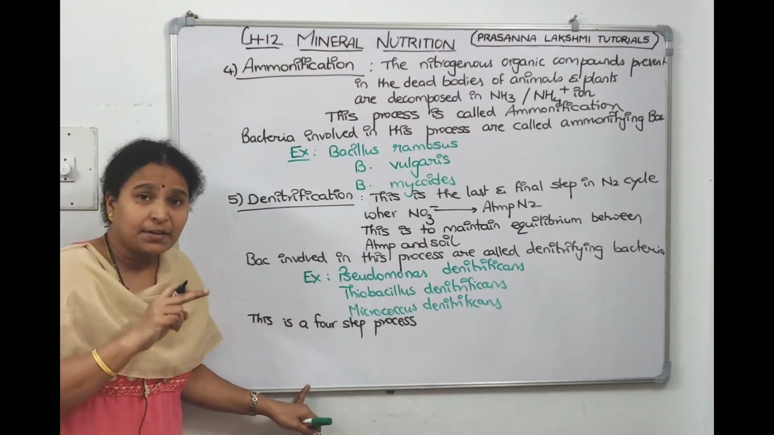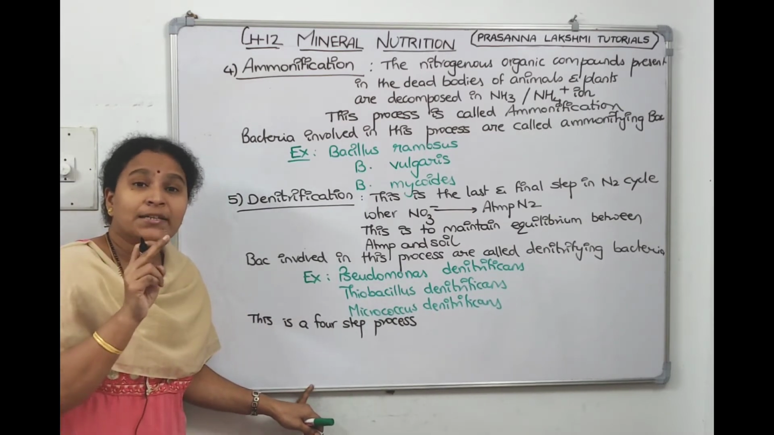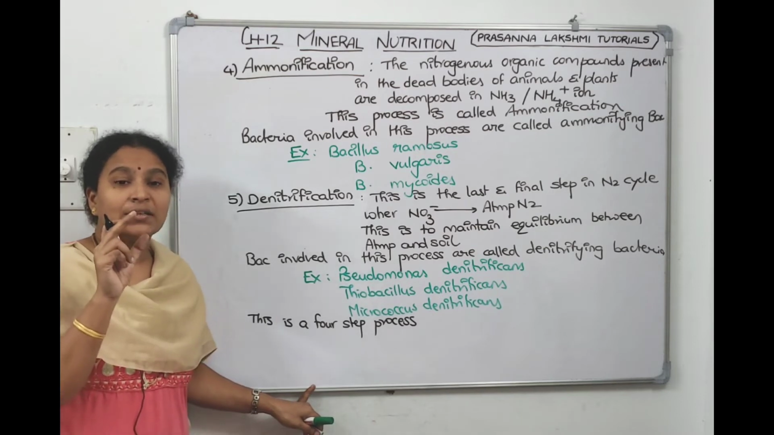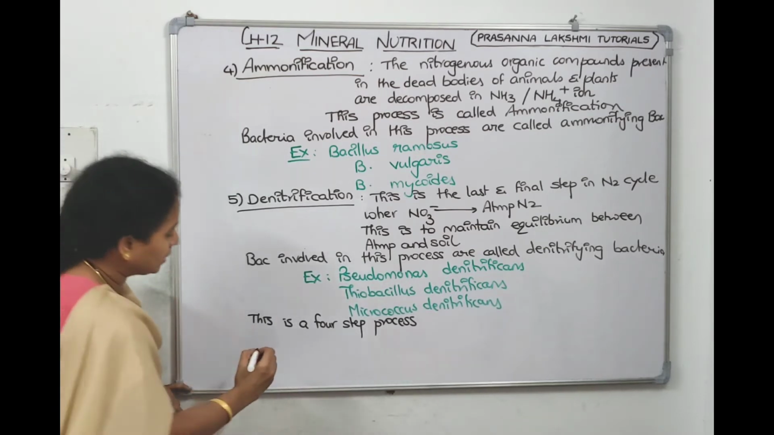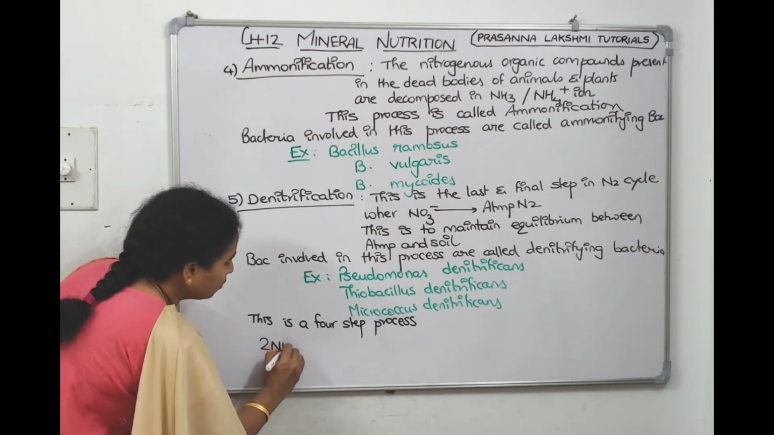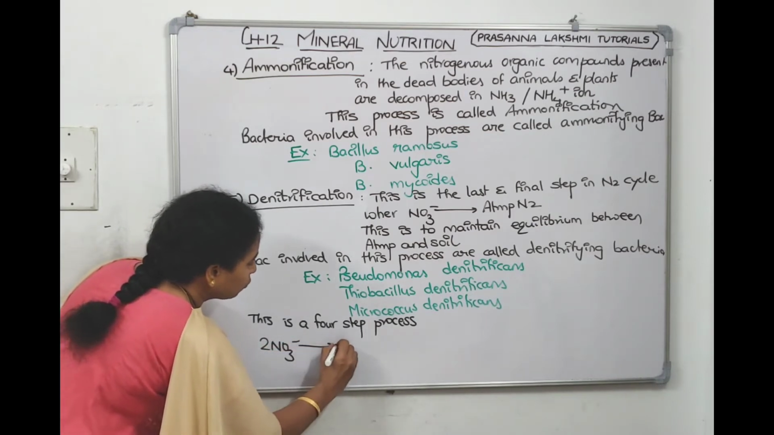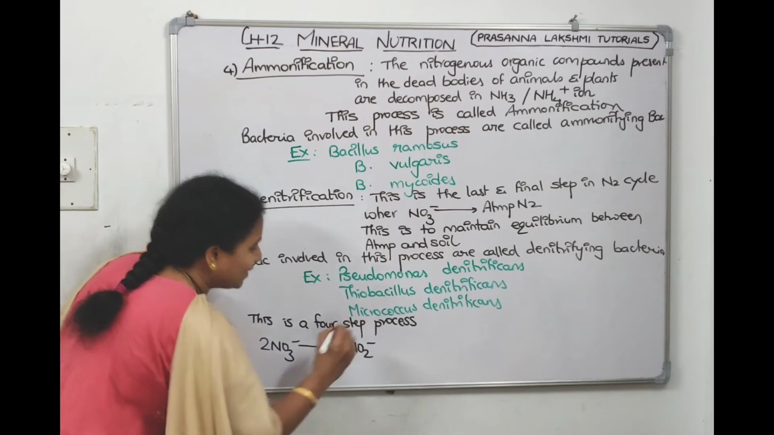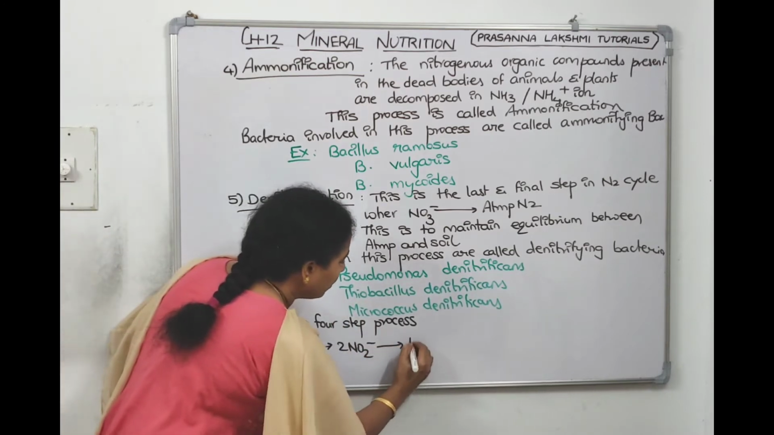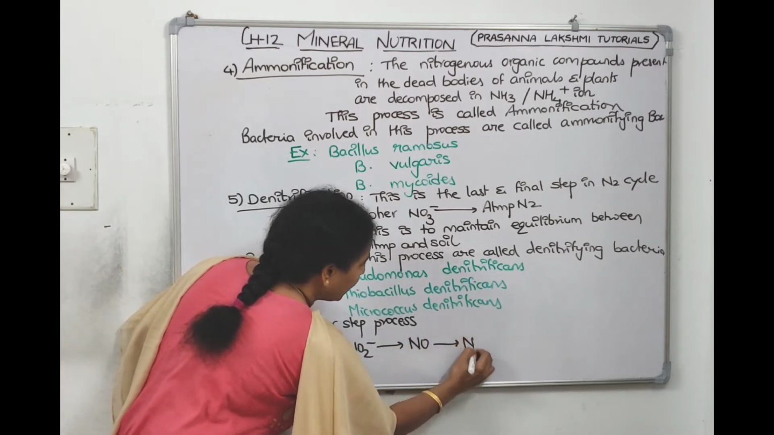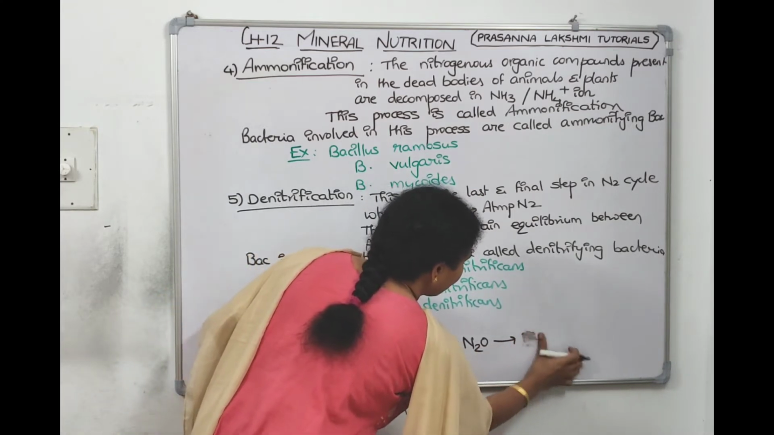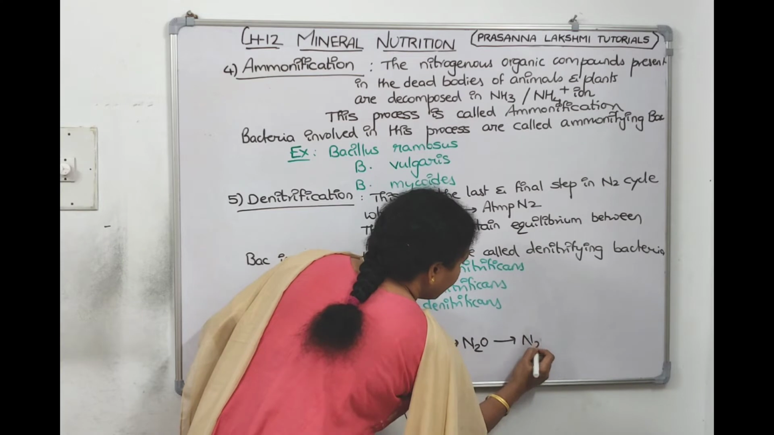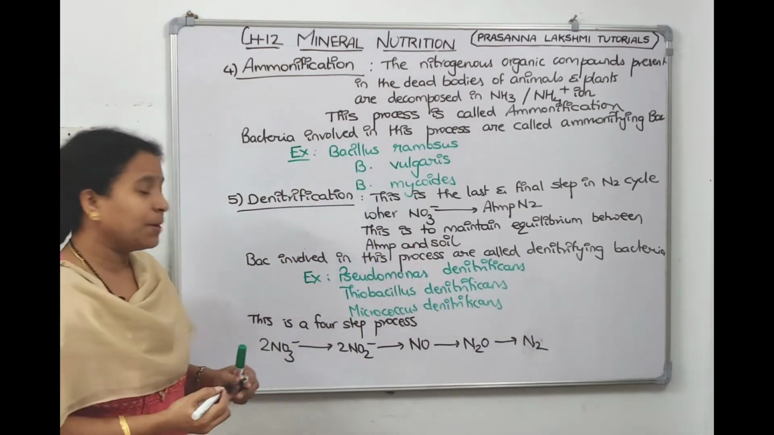First, NO3 gets converted to NO2. NO2 gets converted to NO. NO gets converted to N2O, then N2. So it's a 4-step process. First, take 2 molecules of nitrates and then go to 2 molecules of nitrite. Then go to NO, make NO. Then we have to make N2O. Then make 2 nitrogen, or we can write it like this: N2, right? I told it's a 4-step process.